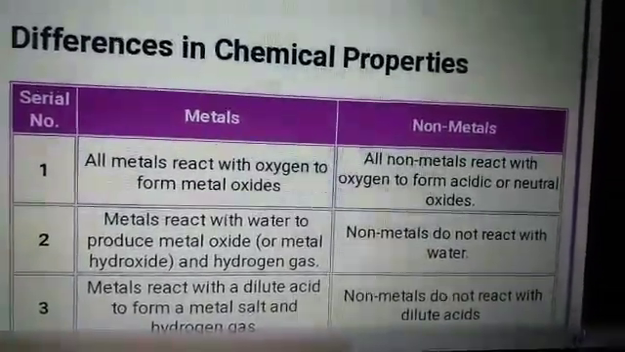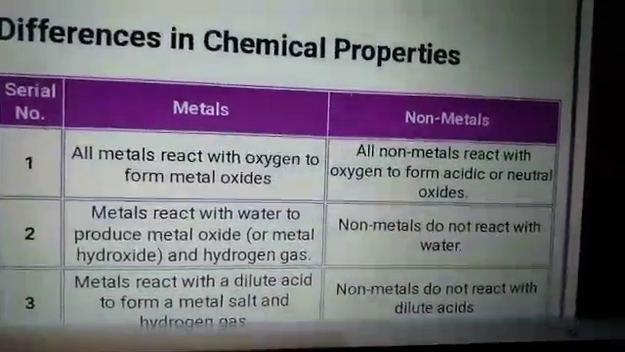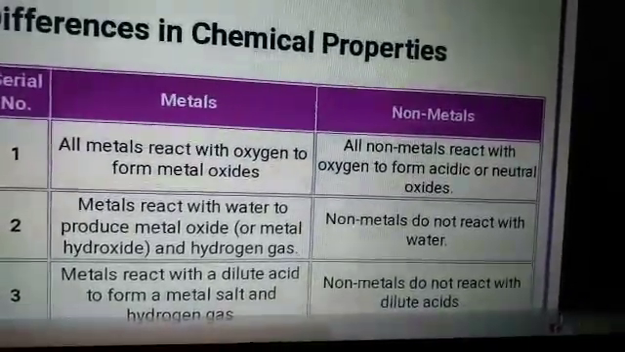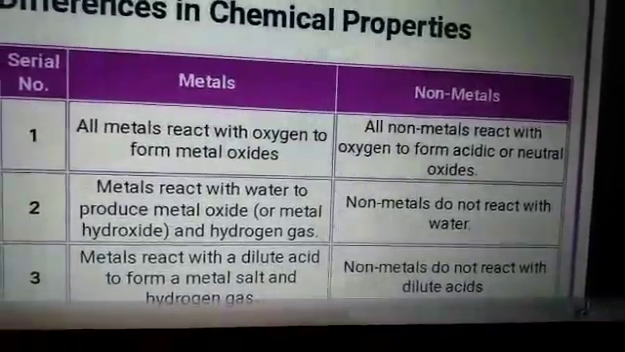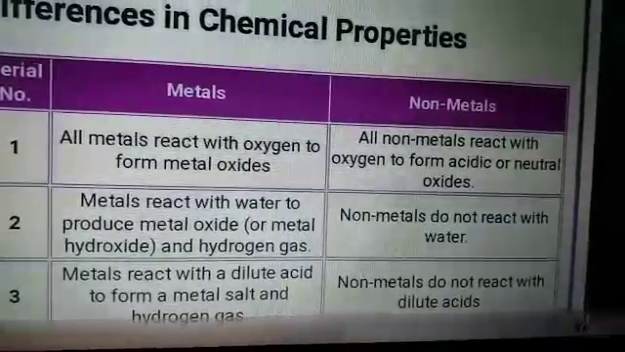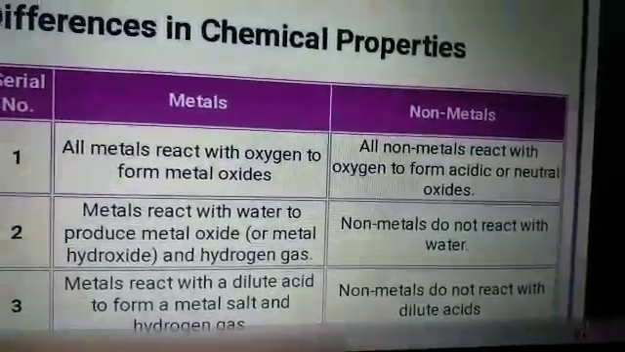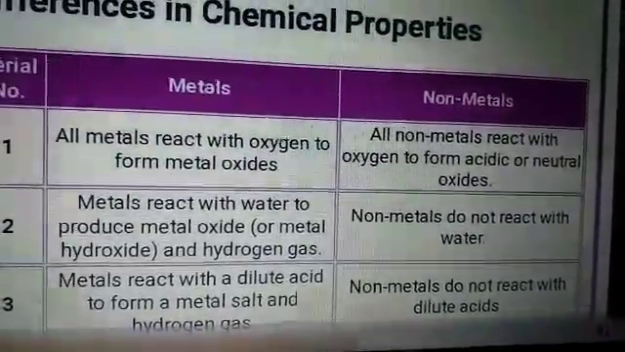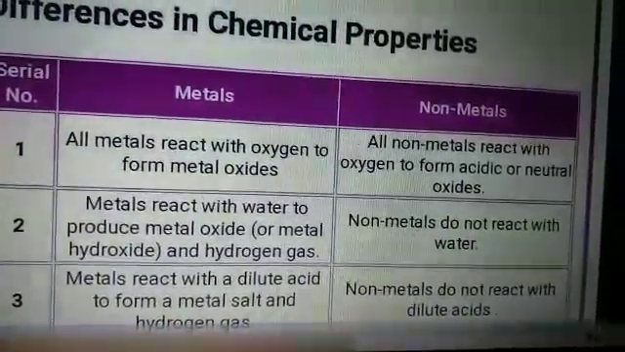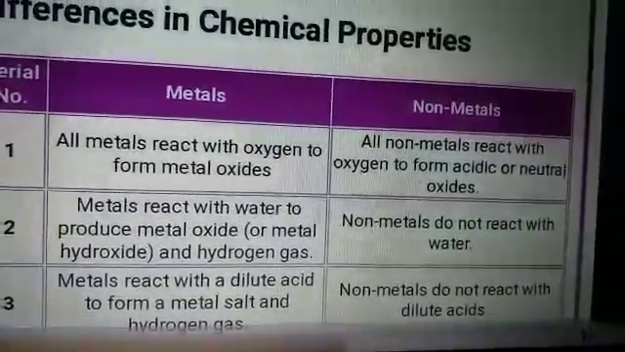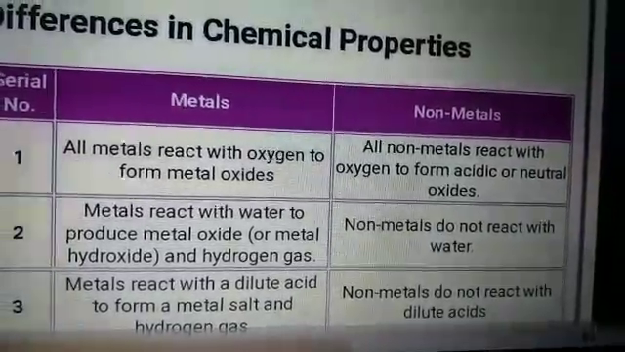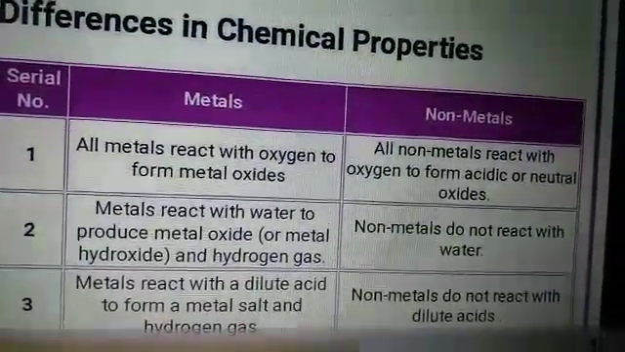First one is metals react with oxygen to form metal oxide, whereas non-metals react with oxygen to form acidic oxides or non-metallic oxides. Second point is metals react with water to form metal oxide and hydrogen gas, whereas non-metals do not react with the water. And the third point is metals react with dilute acid to form salt and hydrogen gas, whereas non-metals do not react with dilute acid. So now we can see in detail.